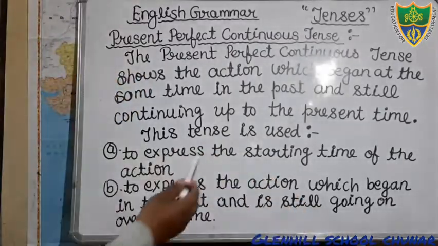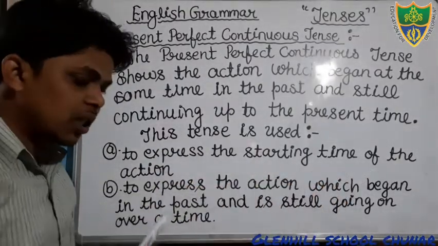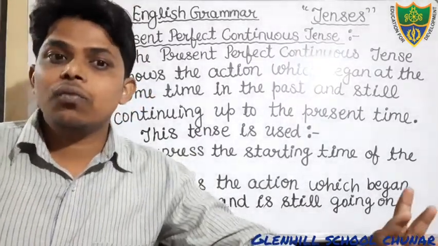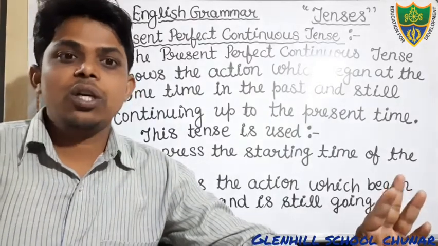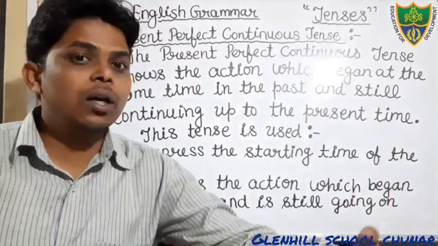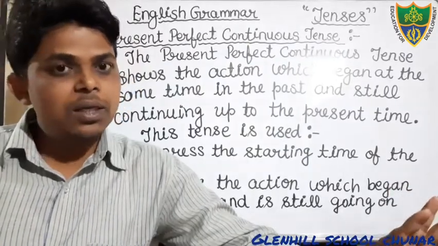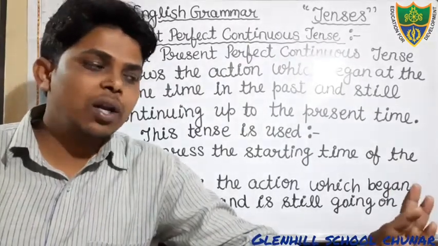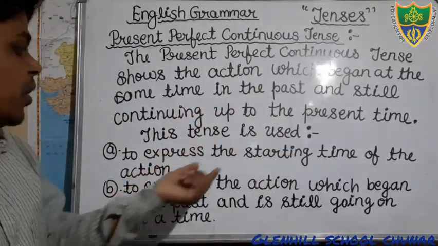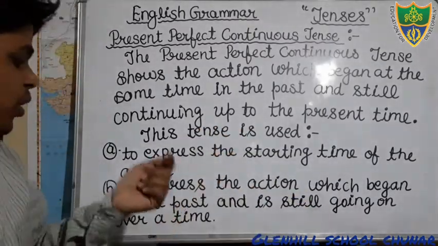And we can see this tense is used to express the starting time of the action, when the action started. In this tense you will find the time, okay, and for a fixed time we will use since, and for an unfixed time, not a certain time, we will use for. Okay, for a fixed time we will use since, for an unfixed time we will use for. So you can see here, to express the starting time of the action, to express the action which began in the past and is still going on over the time.